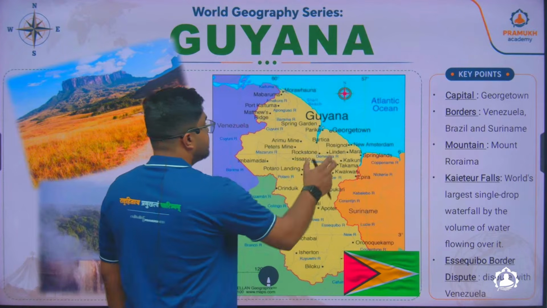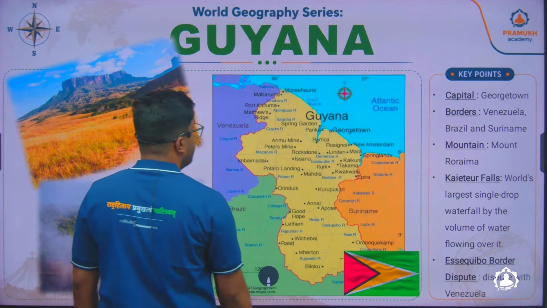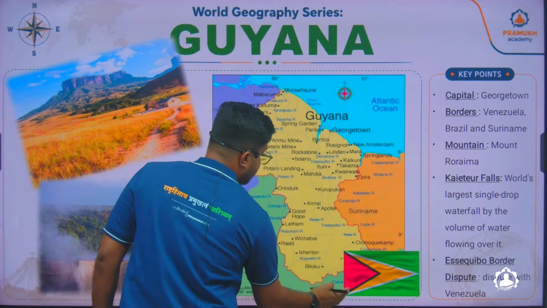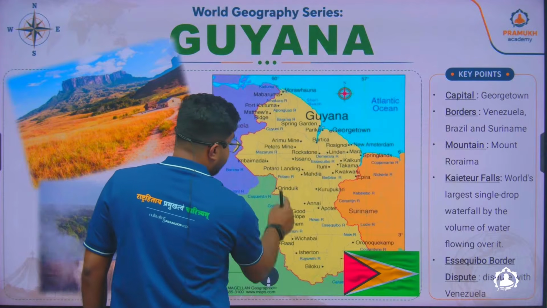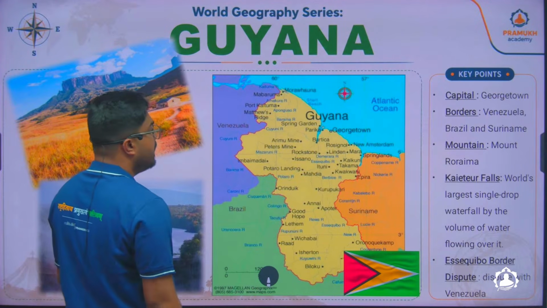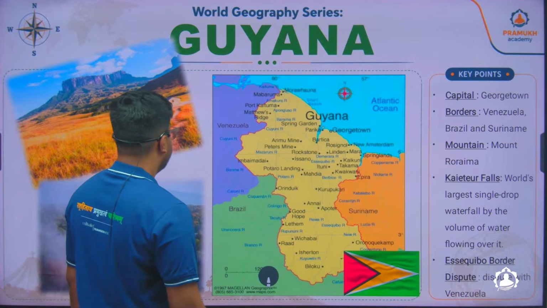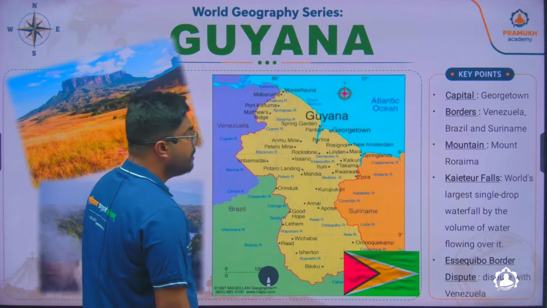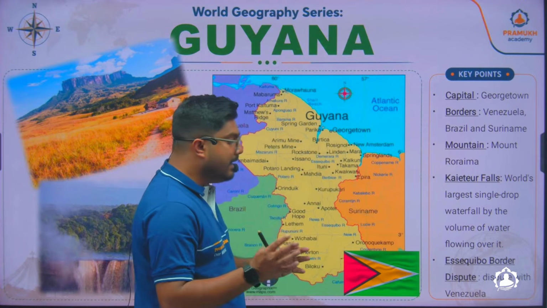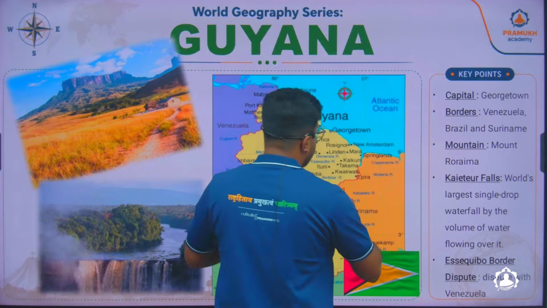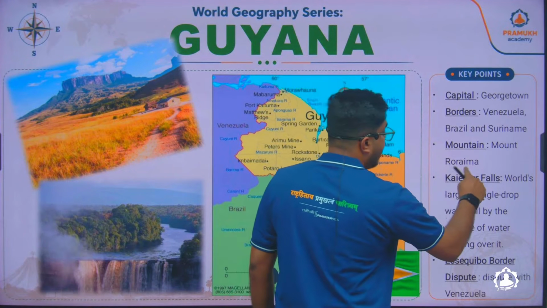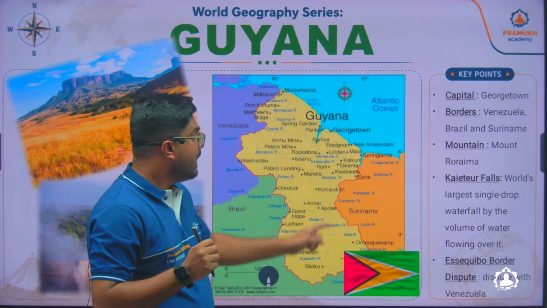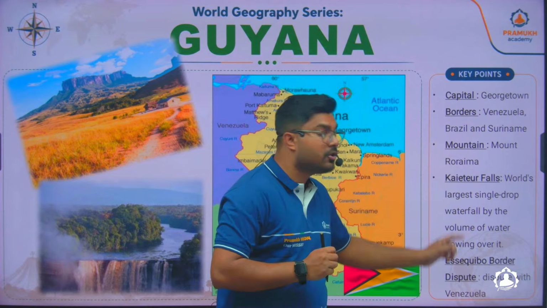The capital is Georgetown, and if you look at Guyana, it is bordered by Venezuela and Suriname on this side, and on this side a little part of it is bordered by Brazil, I mean the country Brazil. Now, this country is very popular for its rugged topography, kind of hilly and rough. And in this country, you'll find a fall, the Kaieteur Fall. Like the Angel Fall was the highest fall of the world, Kaieteur Fall is the largest single drop waterfall of the world.